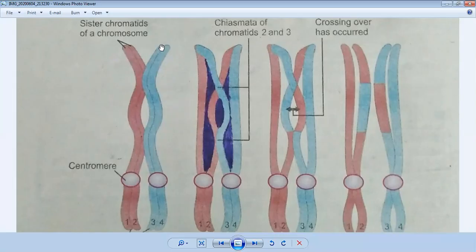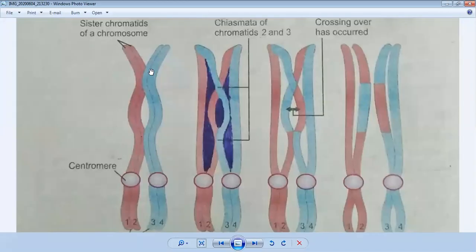So when meiosis 1 has started, they condense, are first converted into chromosomes, and make a homologous pair. You can see there are two pink chromosomes and two blue chromosomes, and they are called homologous chromosomes.